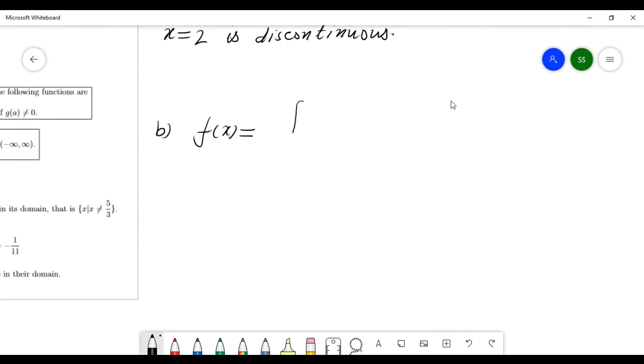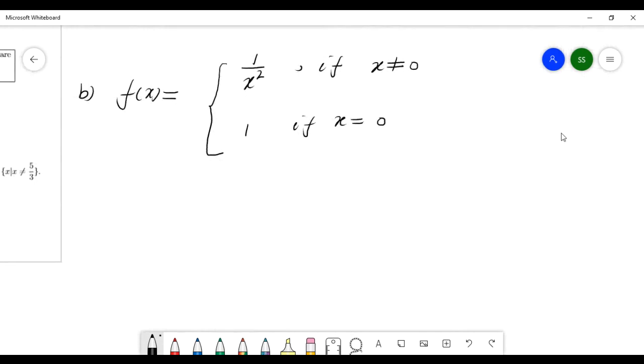f(x) equal to one upon x square if x is not equal to 0, and 1 if x equals 0. Okay, so now look here, how to check this. Is this function continuous or discontinuous? At this number c, you have to check at this number 0.